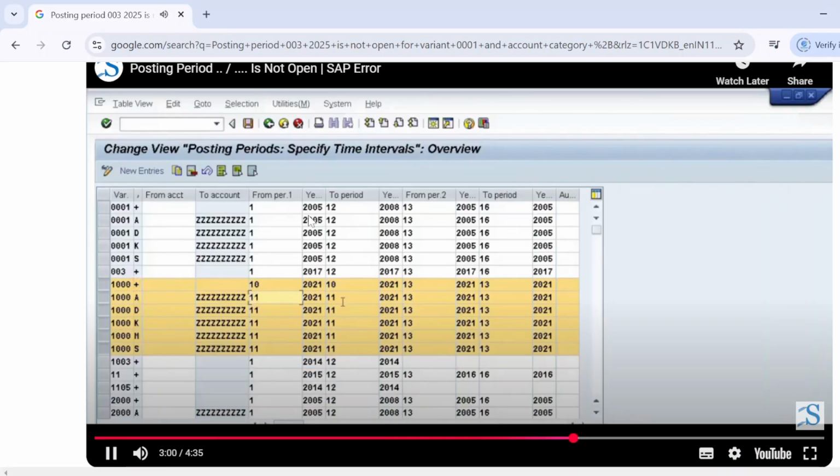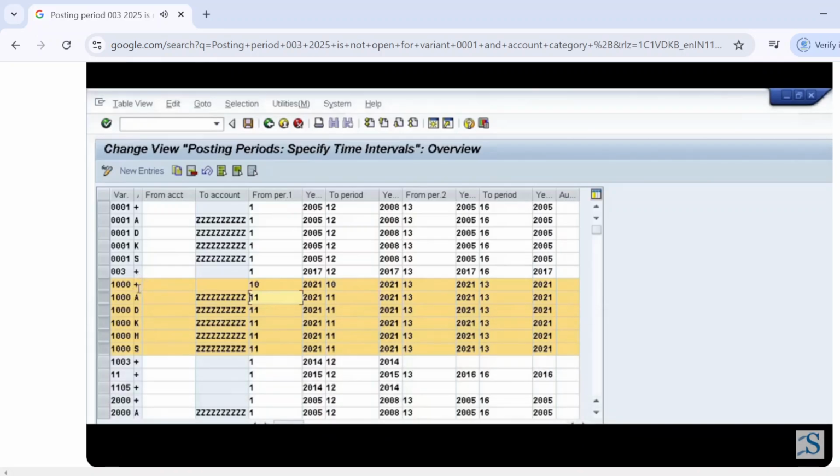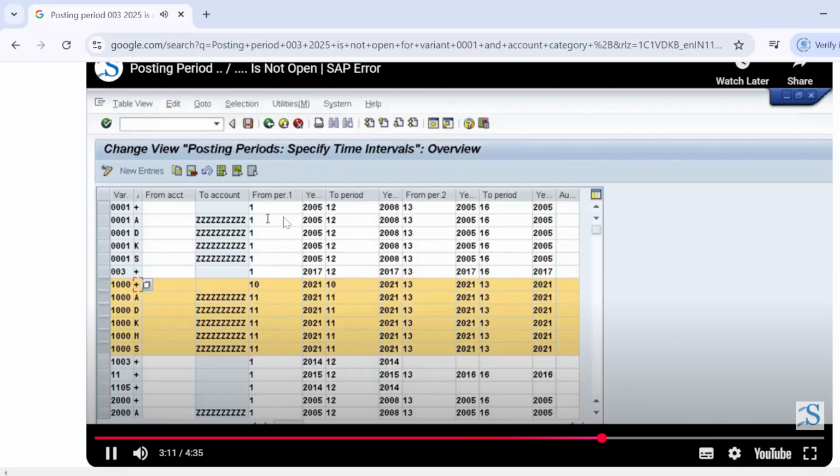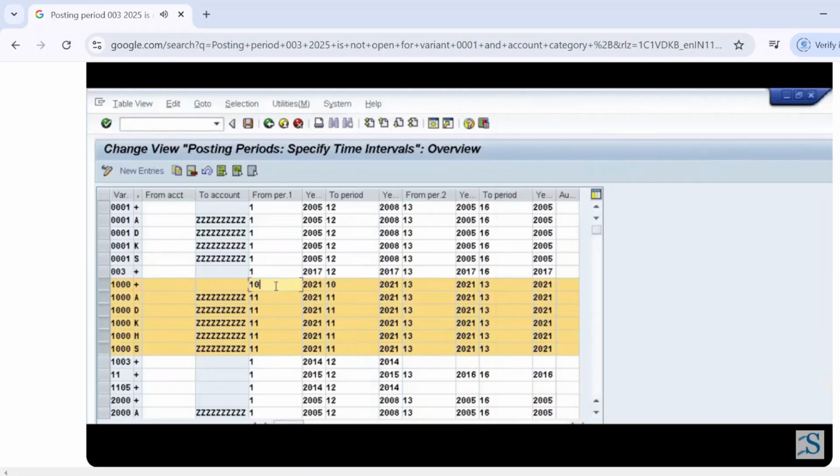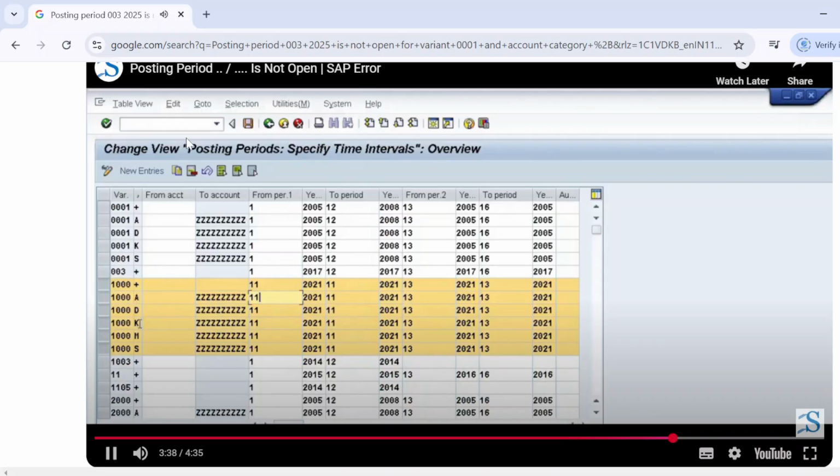The posting period is open, but for this plus, this is valid for all account types, the 11th posting period is not open. Here only the 10th posting period, that is the October posting period, is open. See here, October 21 is our 10th posting period. So here only the 10th posting period is open. So what we will do, we will change this posting period to 11. For this account type, the 11th posting period is already open, so we don't need to change anything over here.